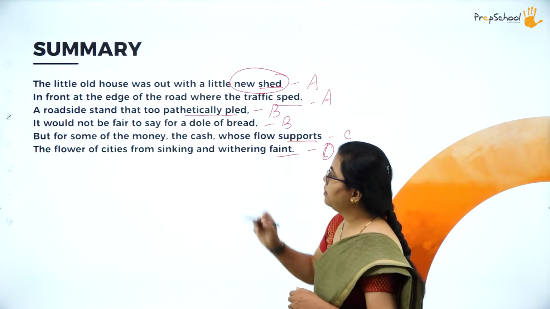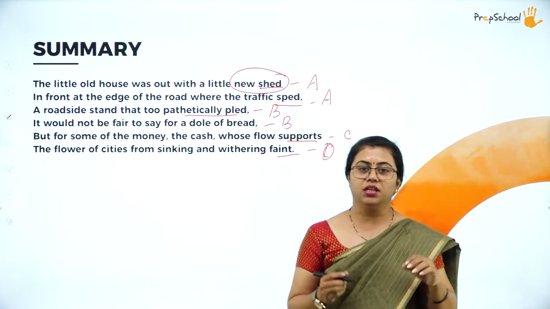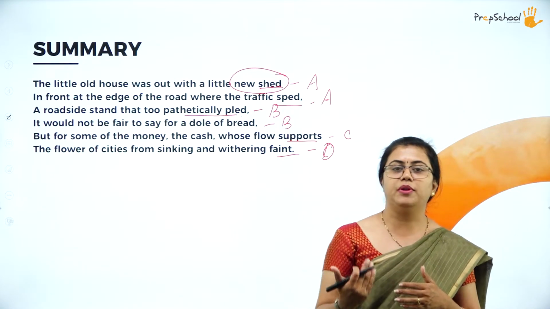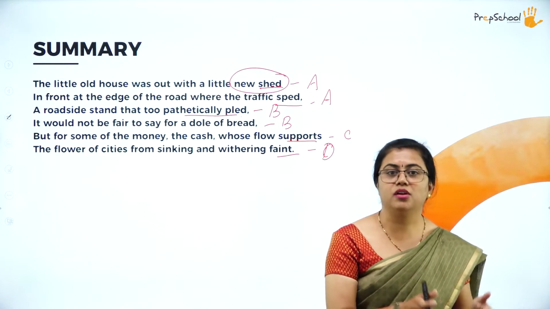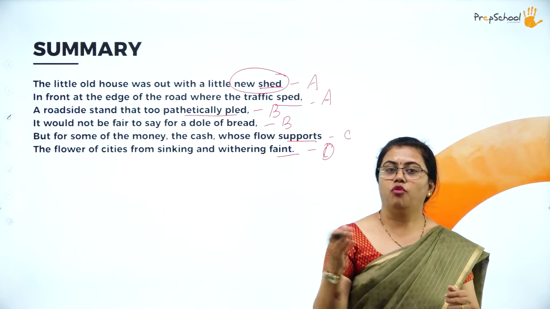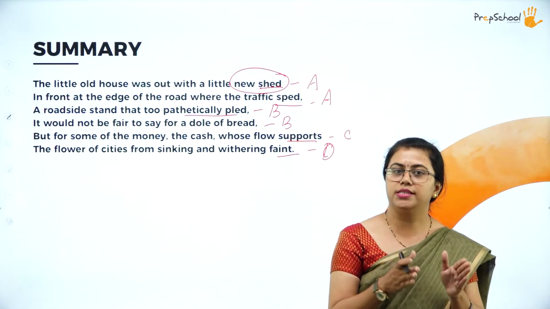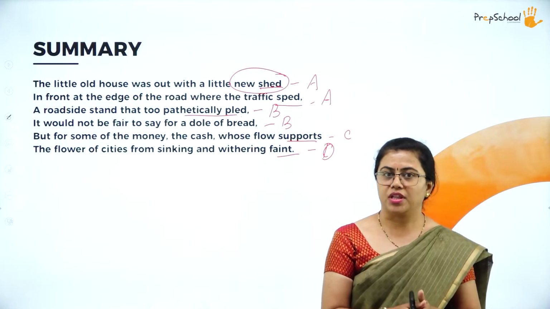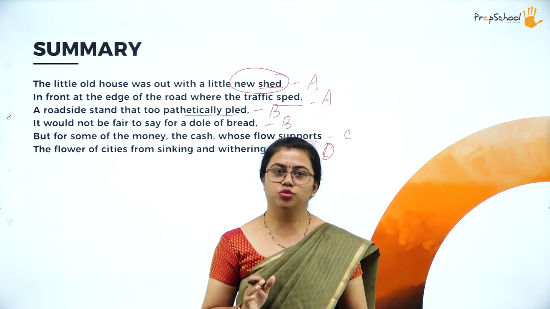Okay, but for some of the money, the cash whose flow supports. But for these, the rich people who are moving, they have a lot of money. But the people who are here on the roadside, whatever money the rich people give and then buy items from them, that is what is going to support them. So this is the scenario that the poet actually tries to show us.